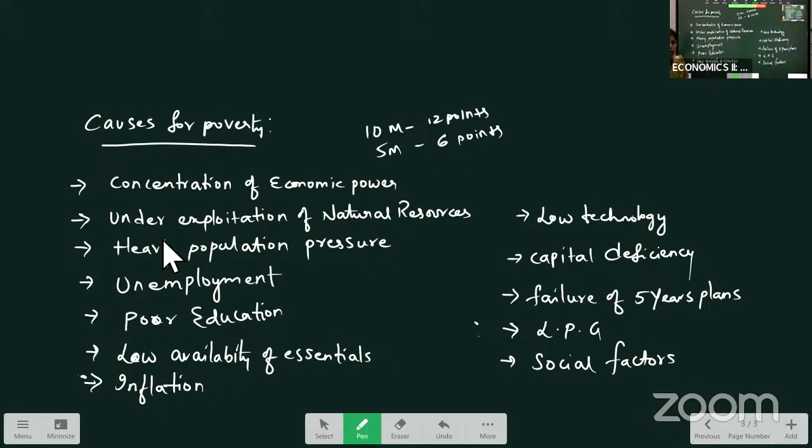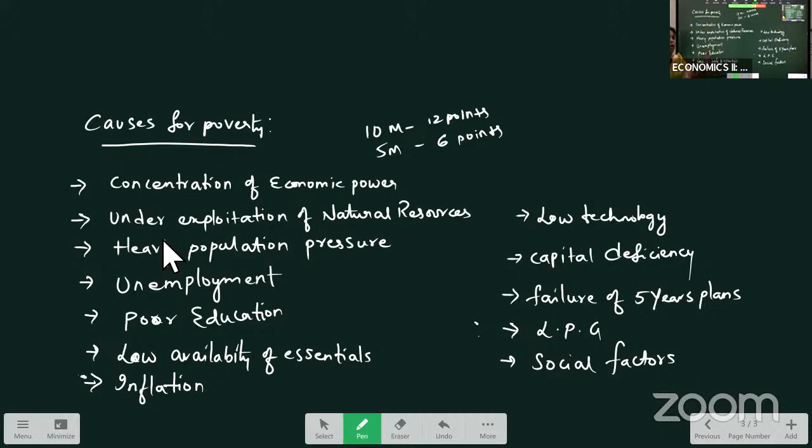The LPG model of development, the liberalization, privatization, and globalization model of development, could not develop the rural areas. It could help only the urban areas and the industrial sector, but they neglected agriculture and the rural areas. So that is the reason poverty still exists in the Indian economy.